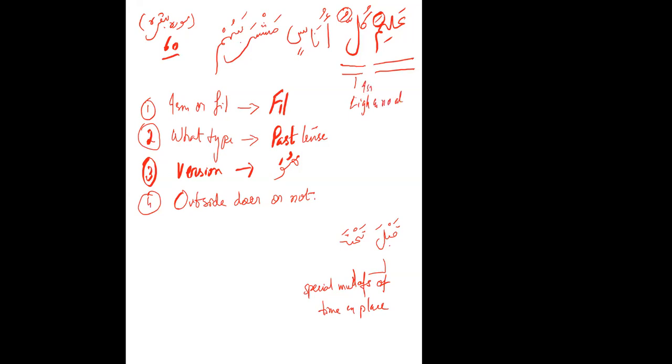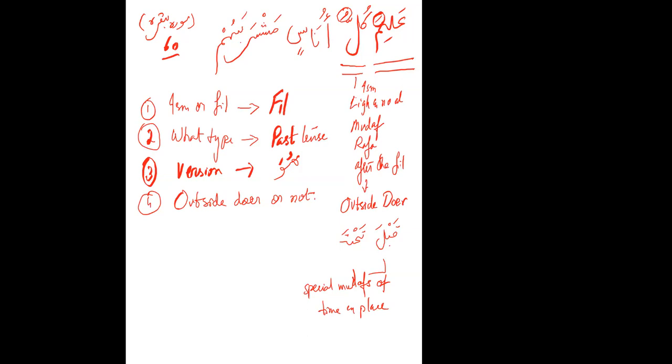This is first an ism, right? It is light and null, so it is mudaf. And it is rafa. It is coming after the fi'l. So what will it be? The fa'il, outside doer? Fine. Yes. So the whole thing is outside doer.